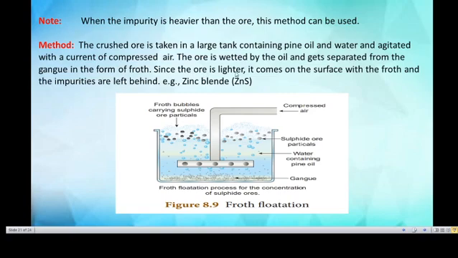Since the ore is lighter, it comes to the surface with the froth, and the gangue particles settle down and the impurities are left behind. Example, zinc blende, that is zinc sulfide.